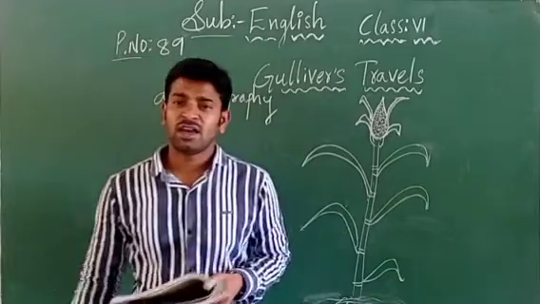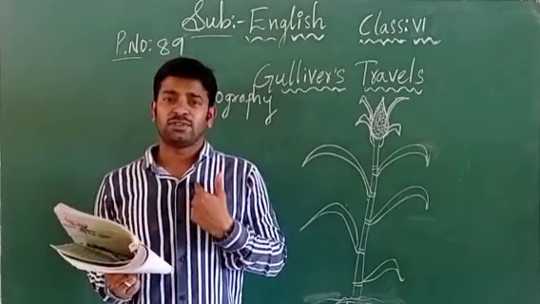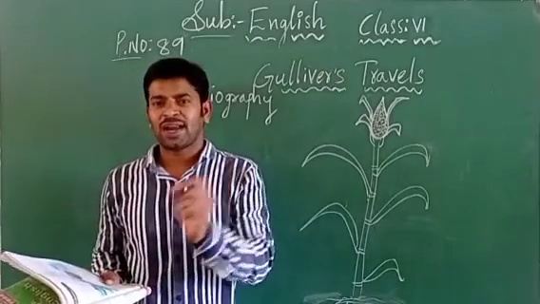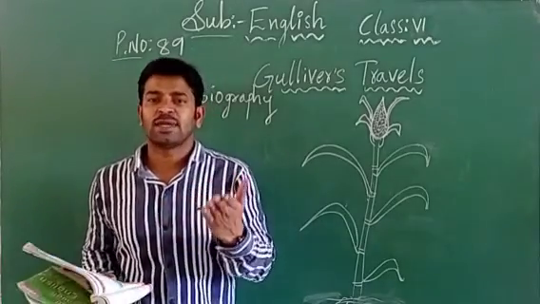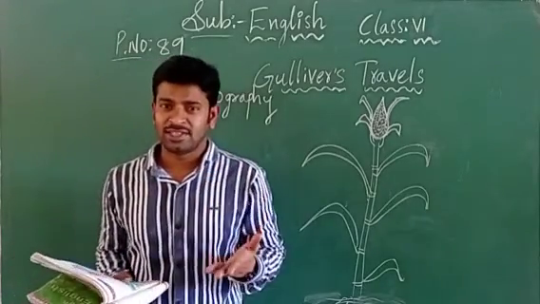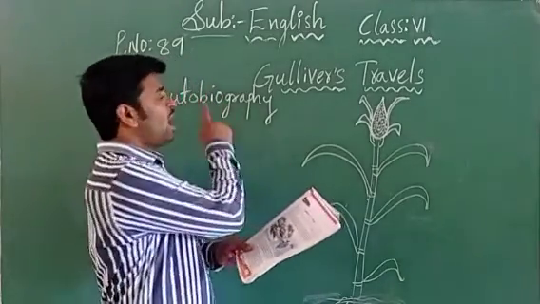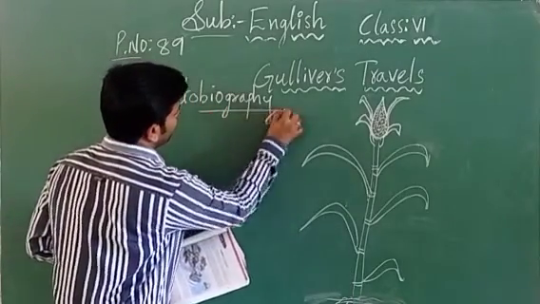Autobiography. What is the pronunciation here? Autobiography. What is the meaning of this autobiography? A person tells the story of his own life. Suppose I am telling my own story, or you are telling your own story, or writing your own story in a diary also. Whenever you express your story to others, whatever story is told by yourself, it becomes an autobiography.